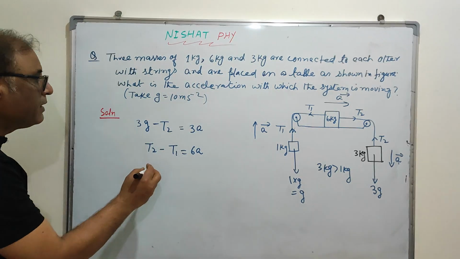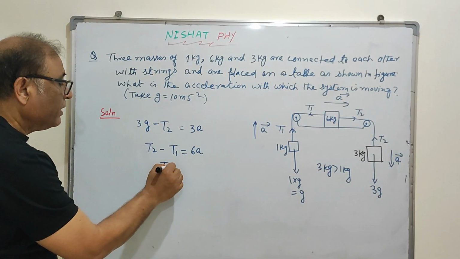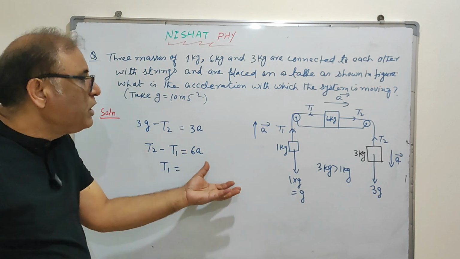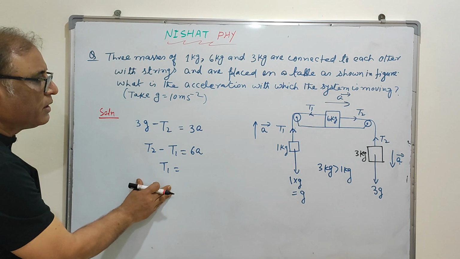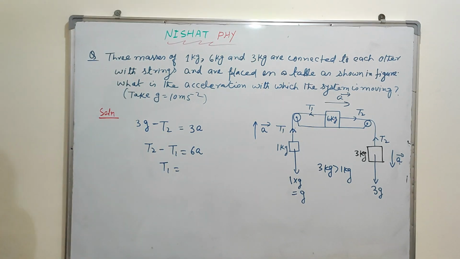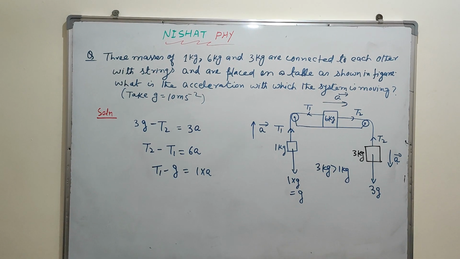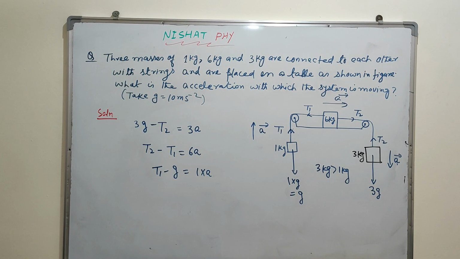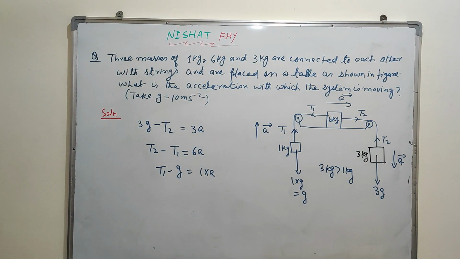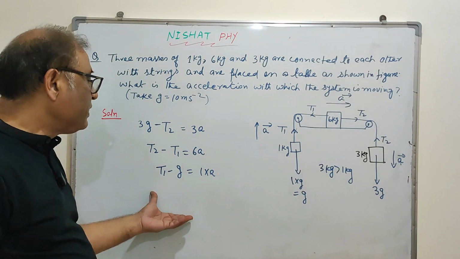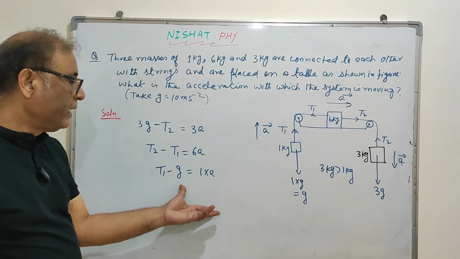Then what do we write here? T1 and the opposing force is the weight. So T1 minus g equals 1 into a.